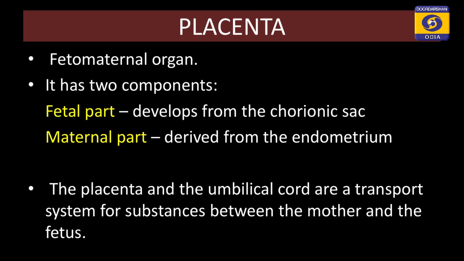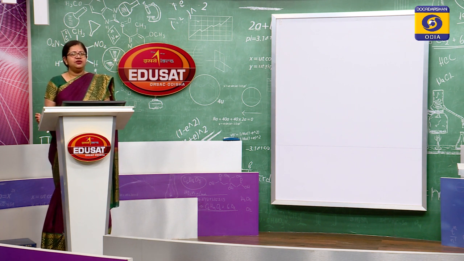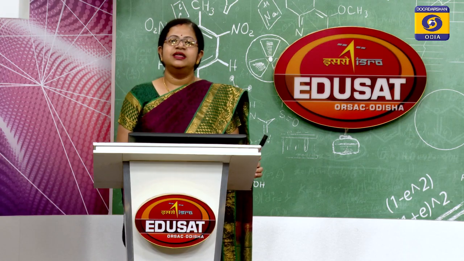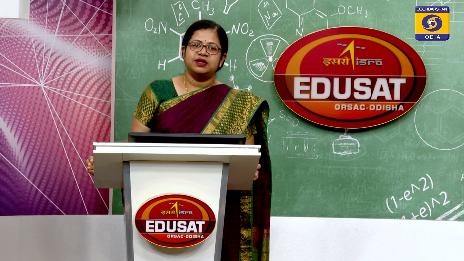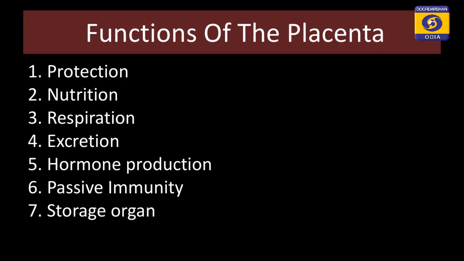The placenta and the umbilical cord act like a transport system for the substances between the mother and the fetus. Now, what are the functions of this placenta? Why at all is there a need for communication between the fetus and the mother? So, it has various functions and some of them are listed. As you can see, it has a major role in protection. It acts as a barrier which does not allow high weight substances from the maternal blood to pass through into the embryonic blood.